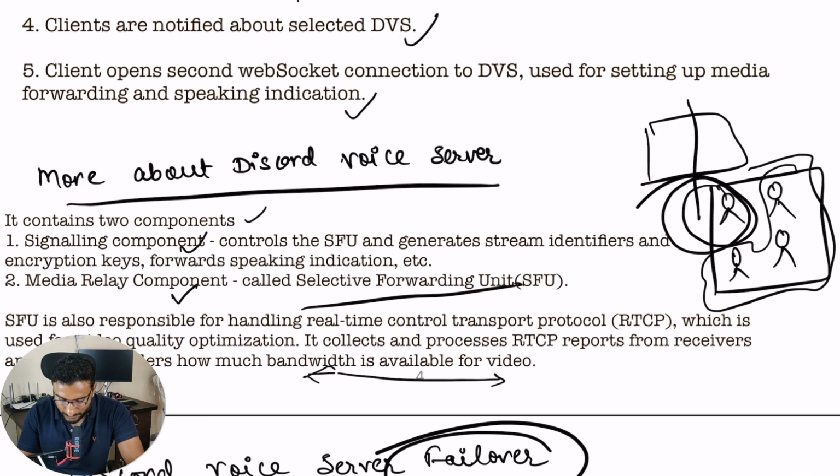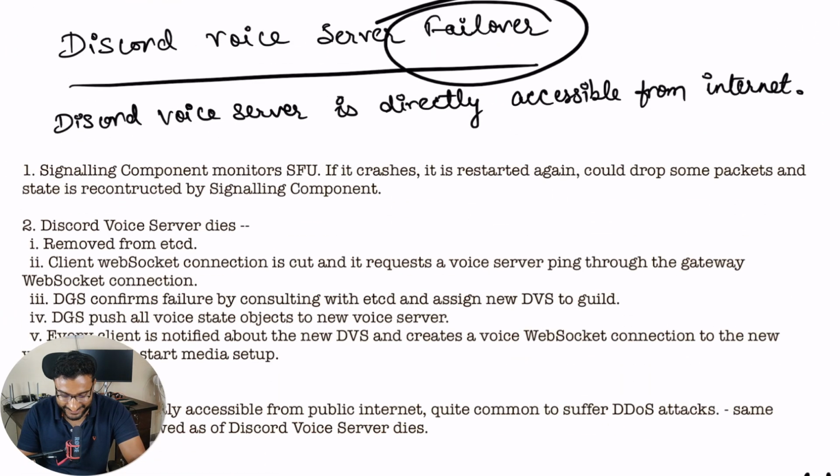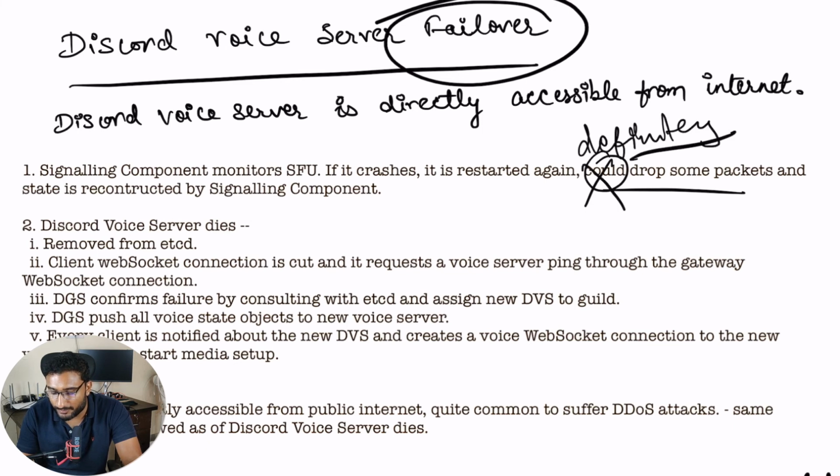SFU definition I forgot. Selective forwarding unit. So the signaling component monitors it, and if it crashes, it is restarted again. Probably it will drop some packets. Definitely it will. When we say could, it is definitely it will drop some packets, because for the time being the server is down, and state is reconstructed by the signaling component.